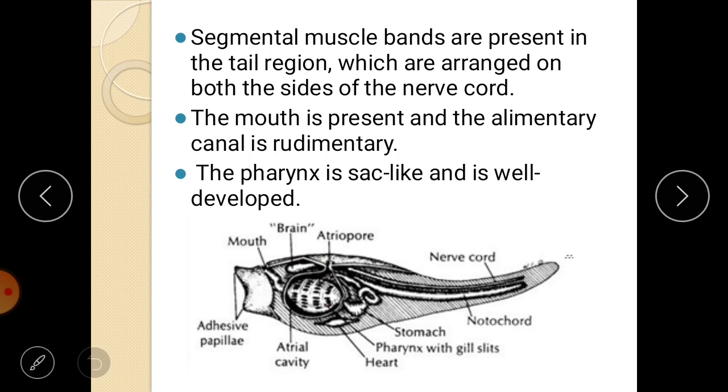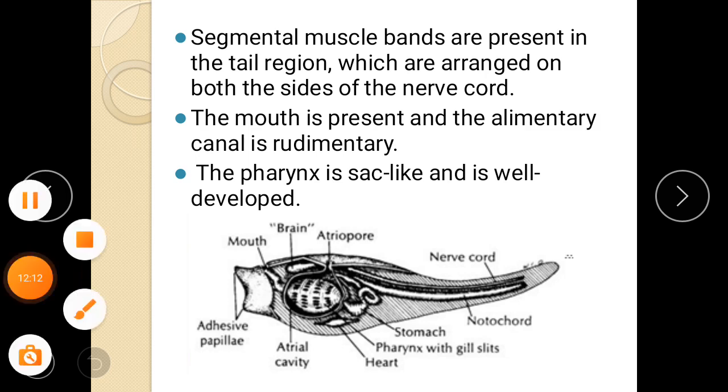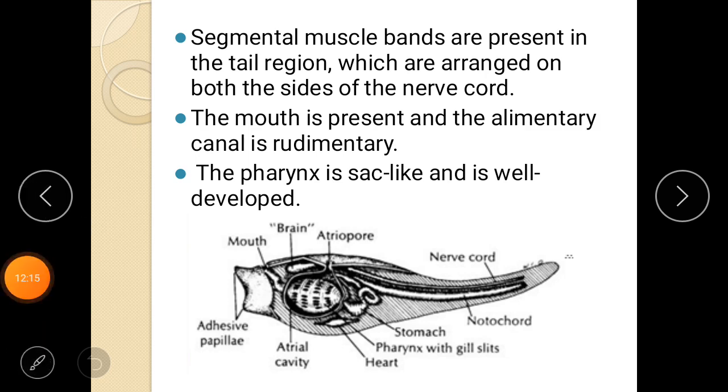Next, the segmental muscle bands are present in the tail region, which are arranged on both sides of the nerve cord. The mouth is present and the alimentary canal is rudimentary. The pharynx is sac-like and well developed. So first point, the segmental muscle bands are present in the tail region. As you can see here, these are actually muscle layers.